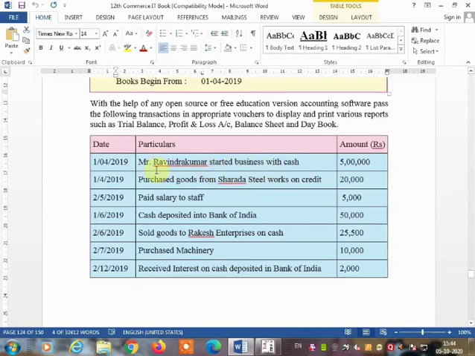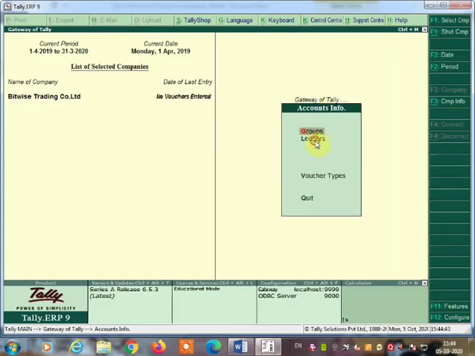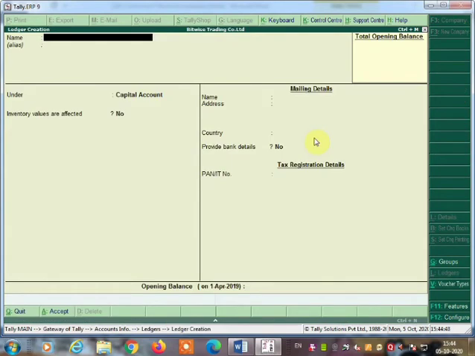Started business with cash. These are the two accounts we are going to get, that is cash account debit to capital account. So here we can create. Go to account info first, then go to ledger, then go to create, and here create first. Cash is by default, so you can create the capital account.